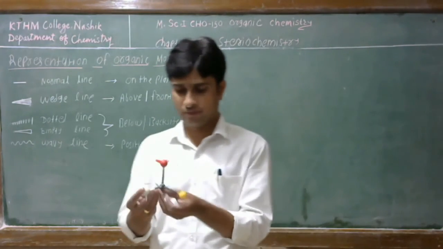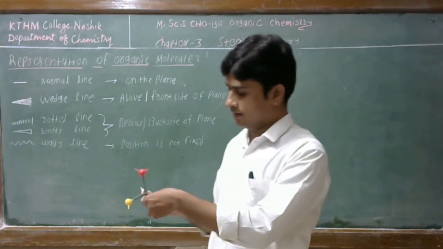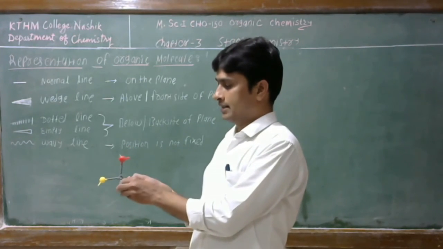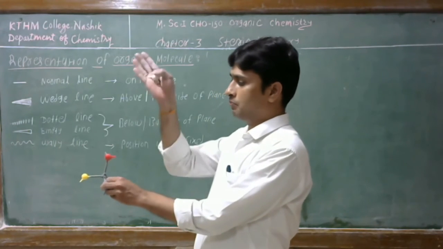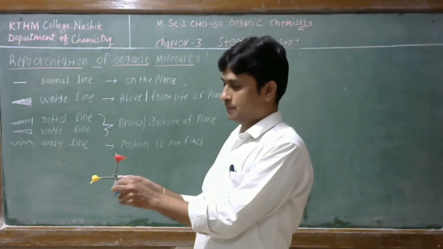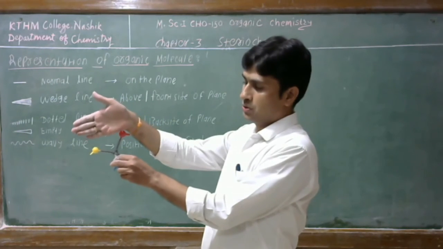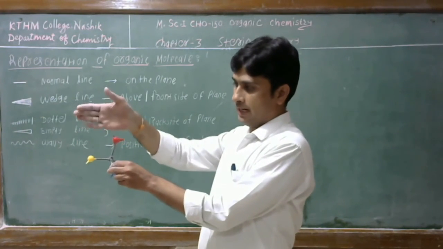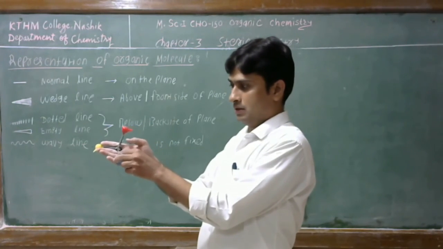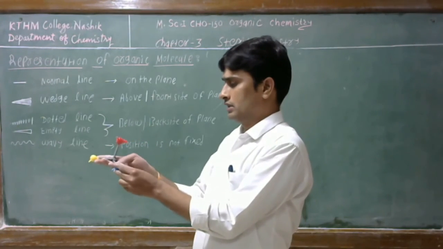See, firstly we have to place this structure in such a way that we can pass a plane through two groups. See here, if in this structure I pass a plane through the yellow group and red group, then there will be two parts of this molecule.